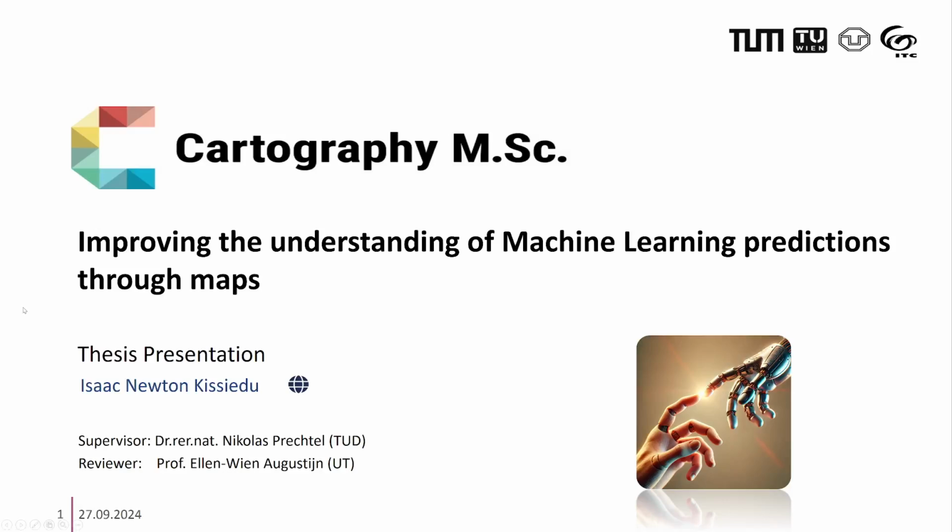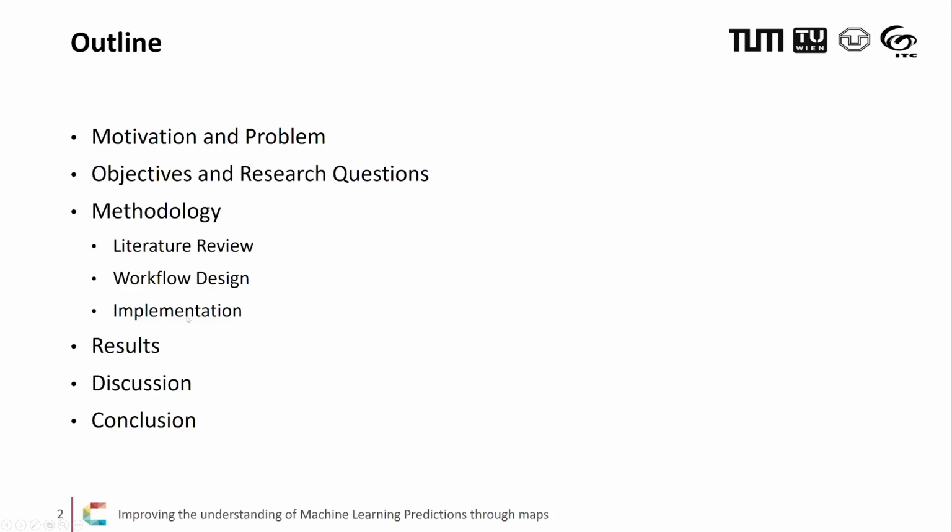So machine learning is a very interesting topic in today's research. It offers a lot of advantages to the toolboxes of researchers. However, it comes with its own interpretability and transparency issues. So welcome to my presentation, Improving the Understanding of Machine Learning Predictions Through Maps, which I submitted to the MSc Cartography program in 2024. So in this presentation, I'll walk you through the motivation and problem, objectives and research questions, methodology, results, discussion, and finally the conclusion.